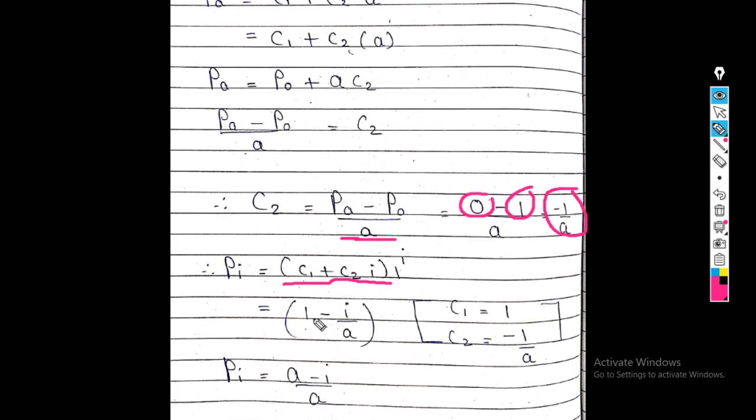Now I put this value in this equation. What do I get? 1 minus i upon a, because C1 is 1 and C2 is minus 1 upon a. So the final answer of Pi is a minus i upon a. We already saw in the previous slide that we get probability a minus i upon a. So this is another method to find the probability of ruin when p equals q equals half. So in total there are two methods.